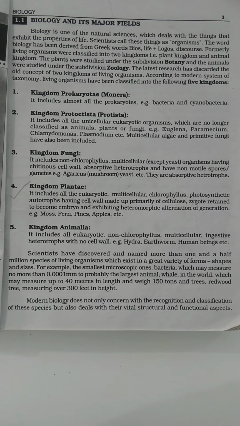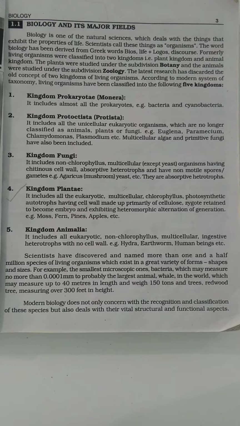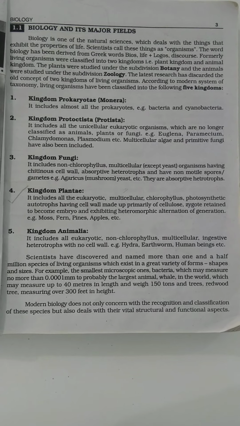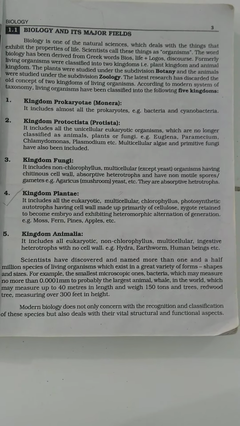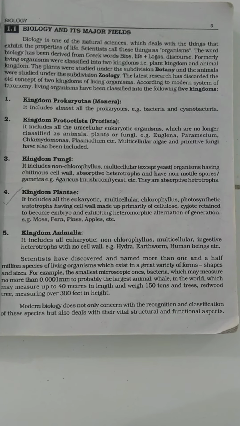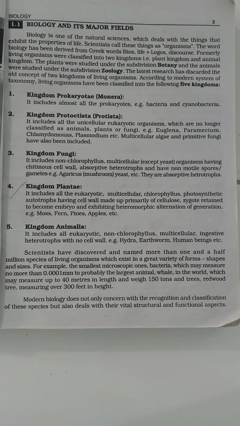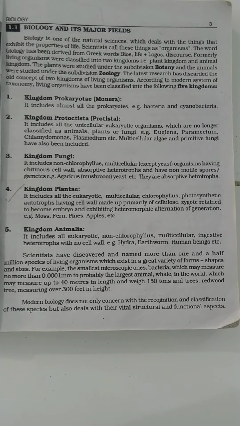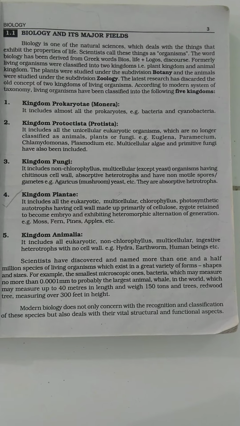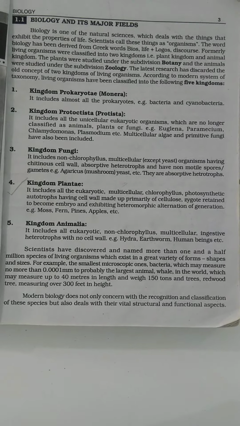Here you observe the variety of organisms, and how these organisms are placed in separate kingdoms because of their differences, and these differences are major, so they cannot be similar to the other kingdom. For example, in the kingdom Prokaryota, bacteria is the simplest, it does not possess a nucleus.